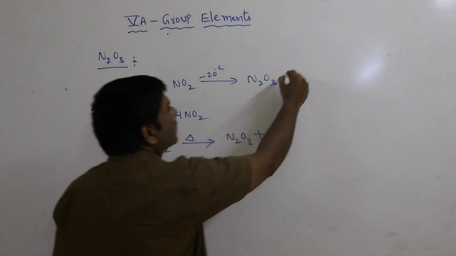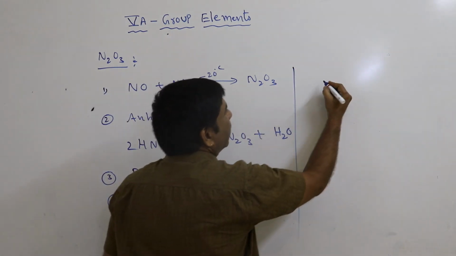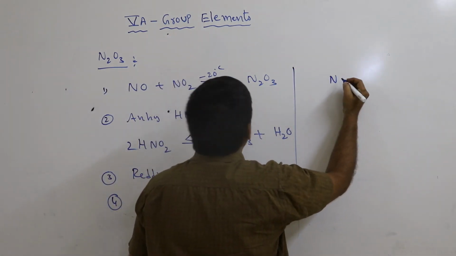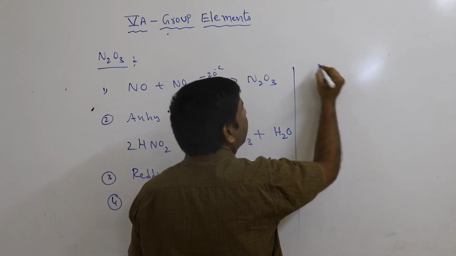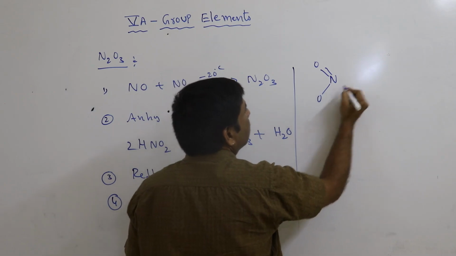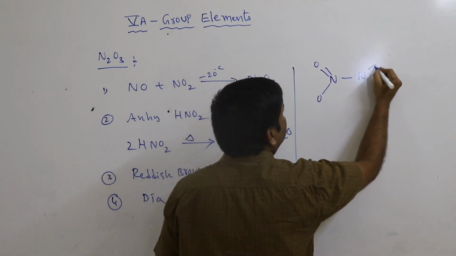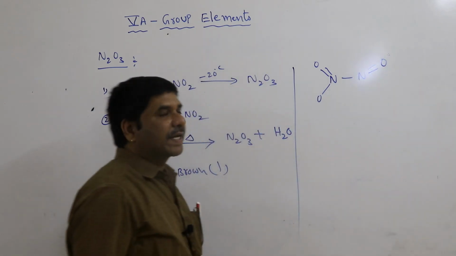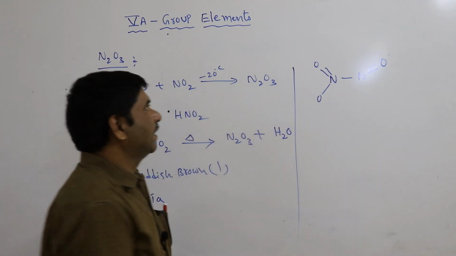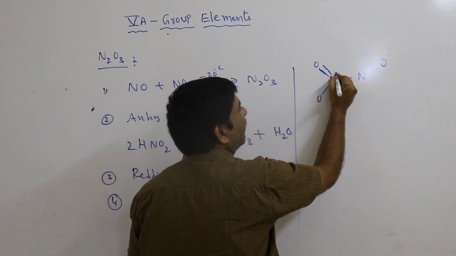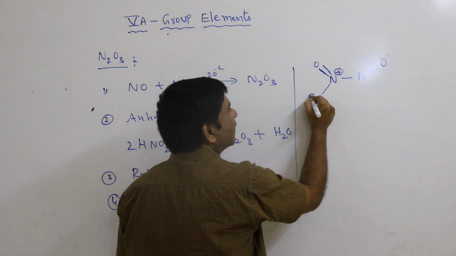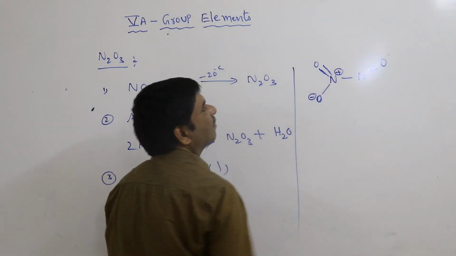It also has resonance structures. Its resonance structures are N double bond O, single bond N double bond O, and it is possible like this: nitrogen double bond O, nitrogen double bond O, with a plus and a minus.